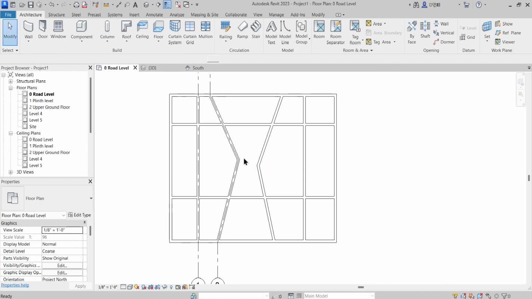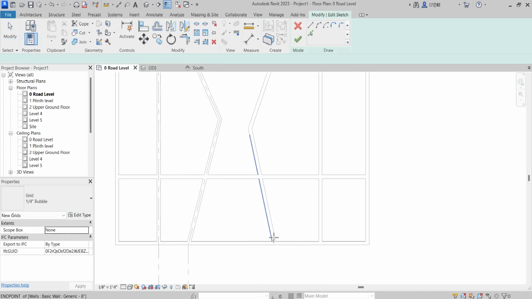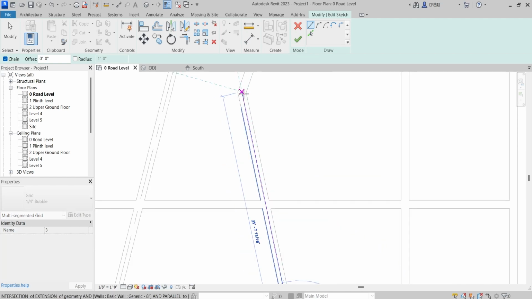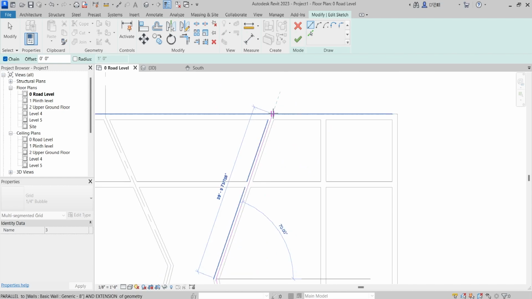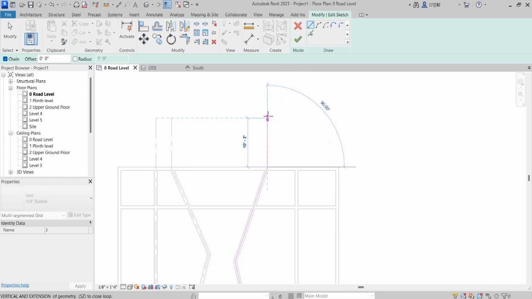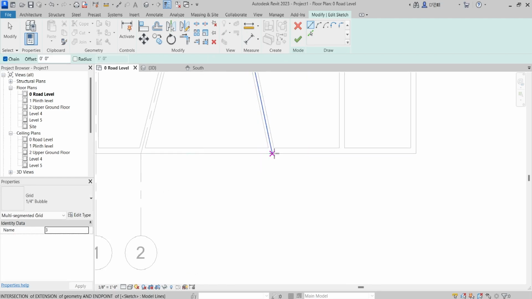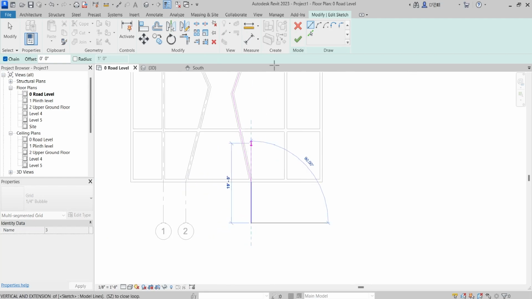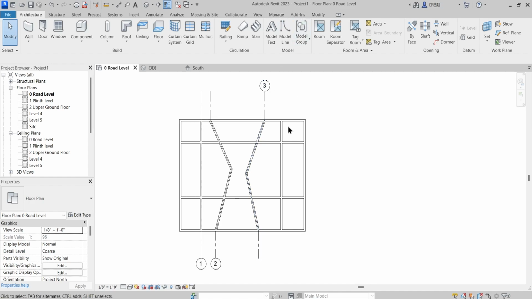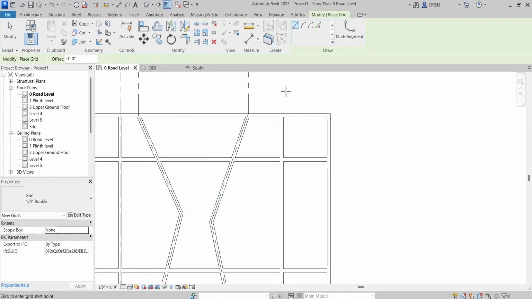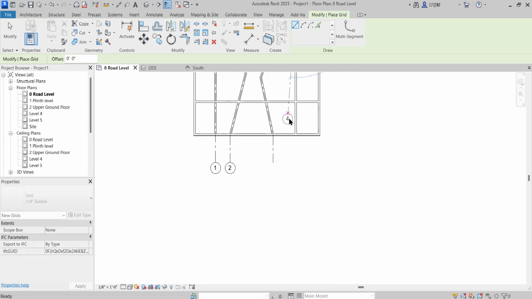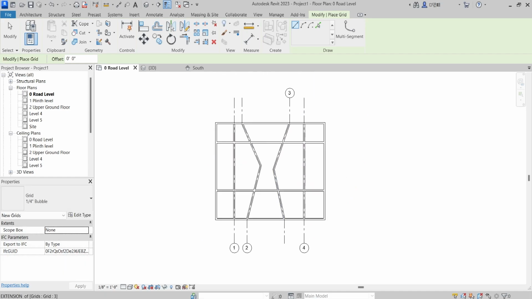That will lay that grid, and the number should follow 2. And likewise GR and multi-segment, and just snap to this point, snap to this point, this, and then line. Okay, and likewise this should also go till here and finish. So number 3 has been added. Again GR, and this time we have a straight line, so that's okay. It will snap to the center and you can just place it.